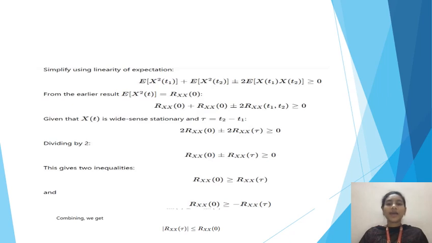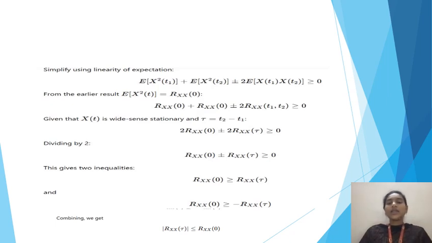After expanding the equation, we have to simplify with the separate variables. So E of x square of t1 plus E of x square of t2 plus or minus 2 E of x of t1 and x of t2, as 2 is a constant, it comes out, greater than or equal to 0. So from the earlier result, we know that E of x square of t is equal to Rxx of 0. So in the place of E of x square of t1 and x square of t2, we place Rxx of 0.